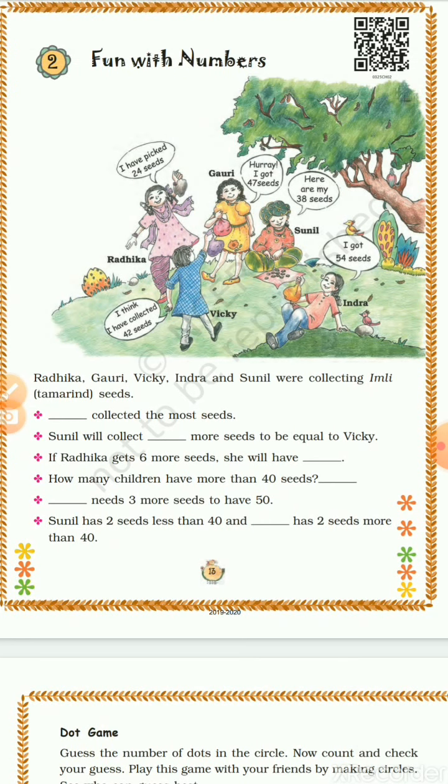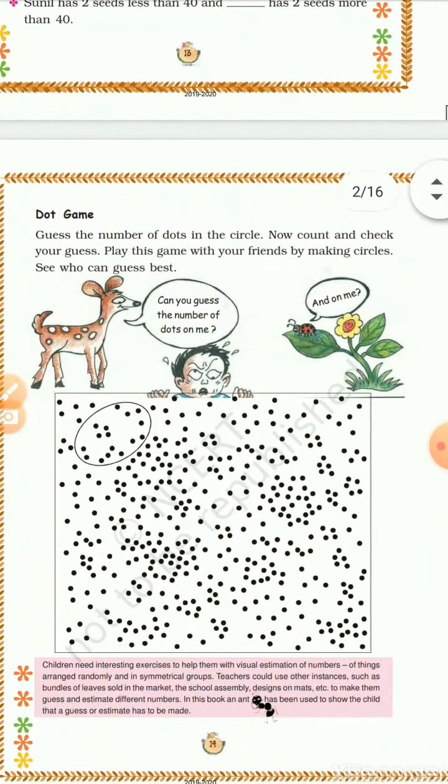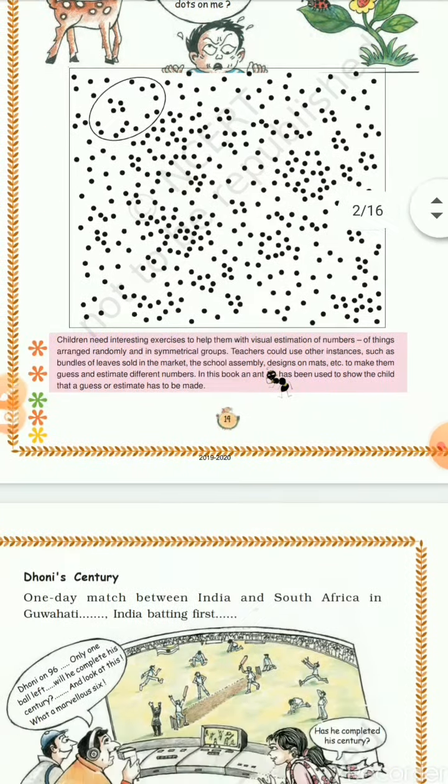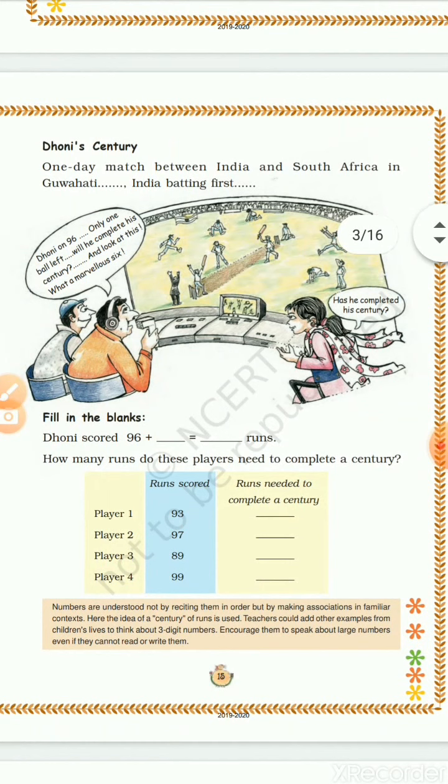Just see, here are some children playing in the park and they were collecting some tamarind seeds. We answered the questions below according to their collections. I hope you remember. Then Dot came and we played only once, and I said we will play when you come back to school with your friends. Now the third one, here we saw Dhoni's century.